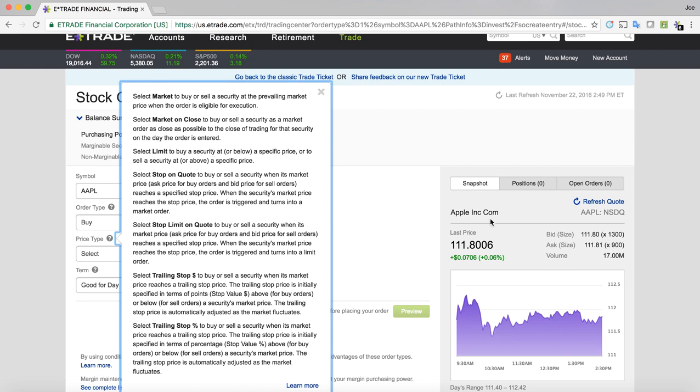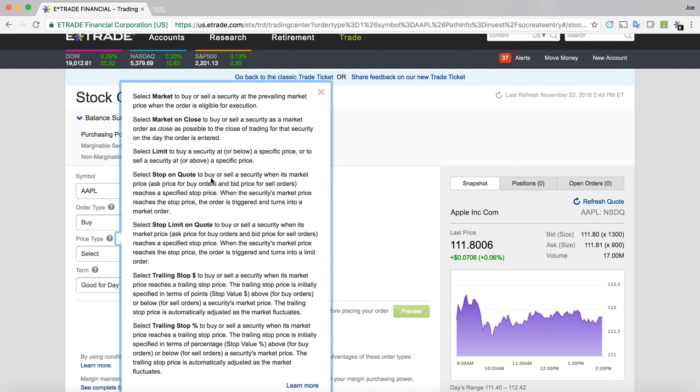It's like saying, okay, well, I see that it was 111.8006. The bid is 111.80. The ask is 111.81. I'm not willing to pay 111.81 because it's at a premium to this price. I will be setting a limit for 111.80 for 100 shares. That is the limit you're willing to pay for it. The limit refers to the highest price you're willing to pay for a security.